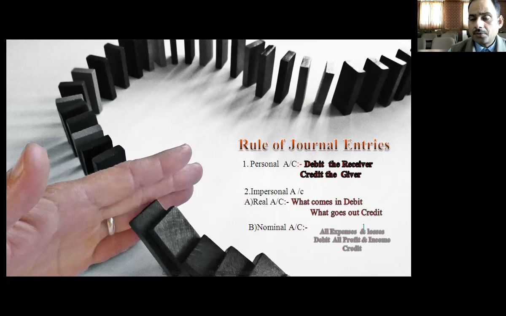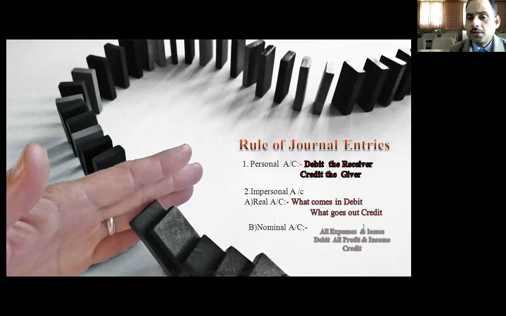In my last video, we discussed the different types of accounts which are involved in the business. Again, I'm going to give you an overview of the different types of accounts involved in the business and the golden rule. What are the rules of general entries? They are based on two basic rules, and two accounts are involved in the business.